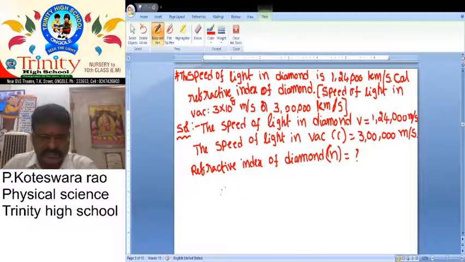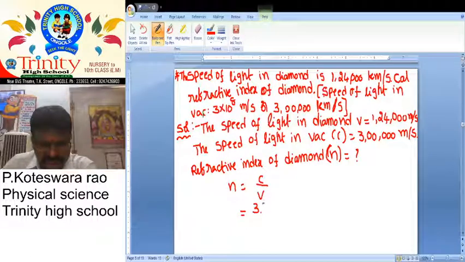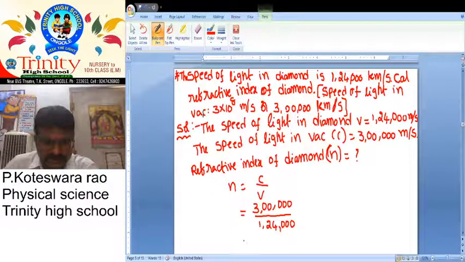Once again we want to take the formula: n is equal to c by v. c is 3 lakhs, and what about the v? 1,24,000. Then what about here? These 3 zeros cancel.